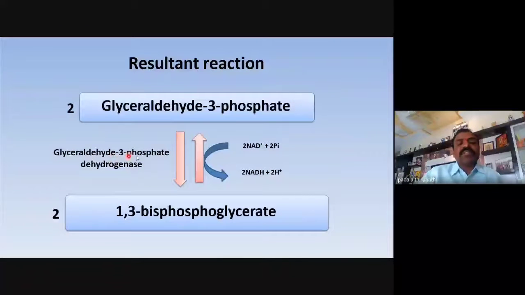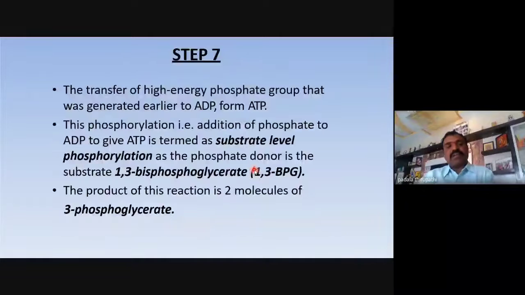With this enzyme, we observe that NADH2 is synthesized. 2 NADH2 are synthesized in the sixth step.